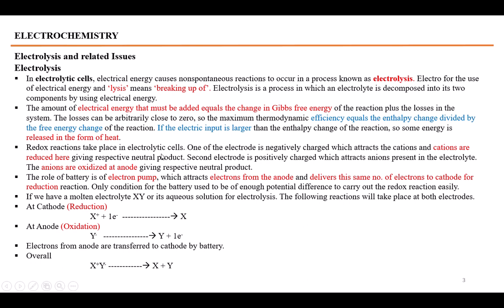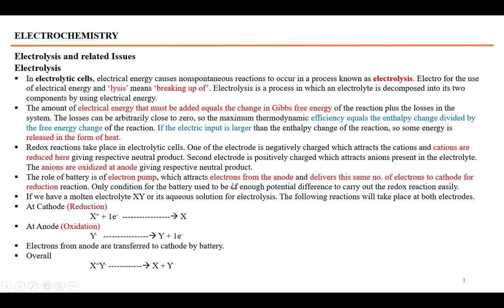Redox reactions take place in an electrolytic cell. There are two electrodes. One of the electrodes is positively charged, the second electrode is negatively charged. Definitely a positively charged electrode would attract the anions, negatively charged ions, and the negatively charged electrode would attract the positively charged ions. The negatively charged electrode, which attracts the positively charged ion, would give electrons to the positively charged ion and cause the reduction process there, while the positively charged electrode would attract the anions and take the electrons from the anions, and oxidation would take place at the anode.